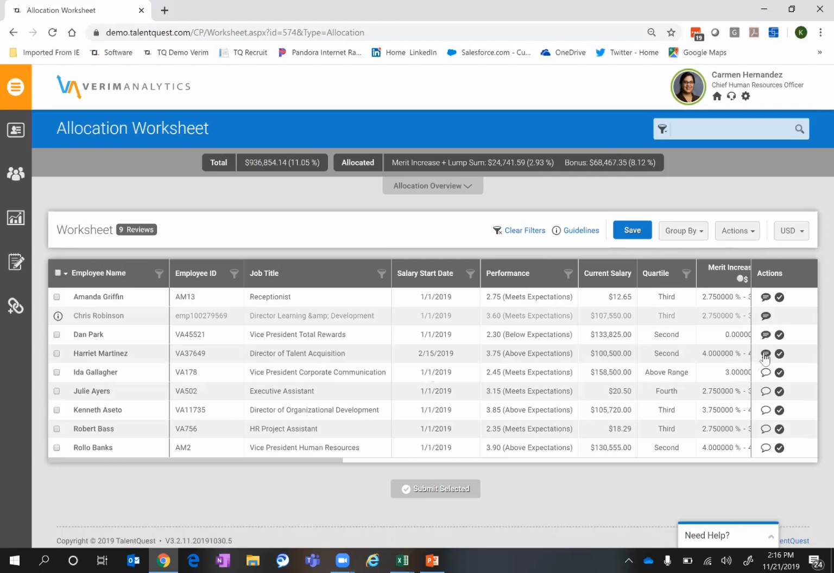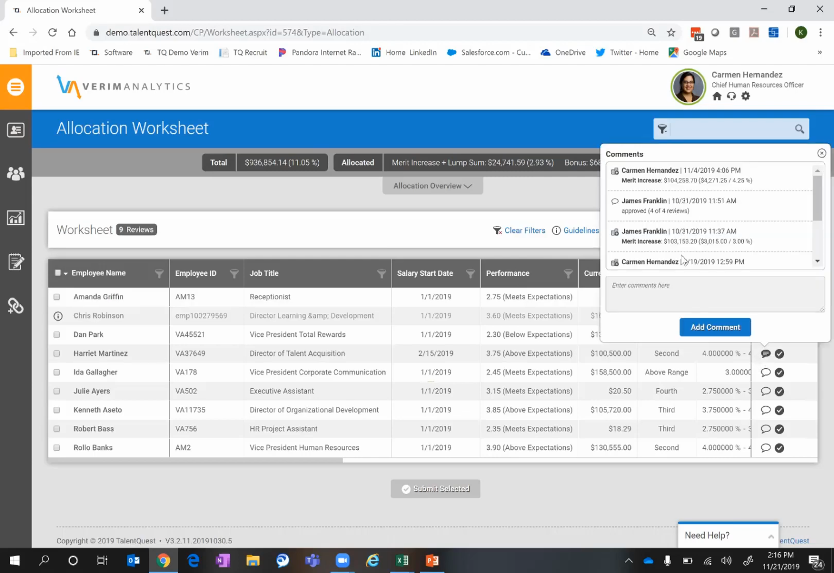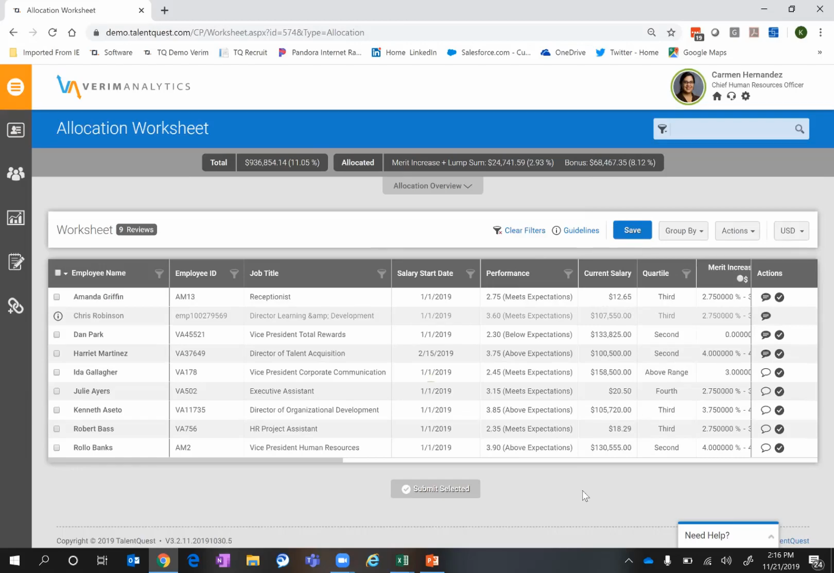Now one last thing to point out while I'm in the worksheet is you'll notice this little comment bubble icon. This allows me to put any comments in here relative to what I'm doing, and therefore any reviewers or approvers that are involved in the process can see that there's a call out or a comment in there, and any changes that have been made as well.